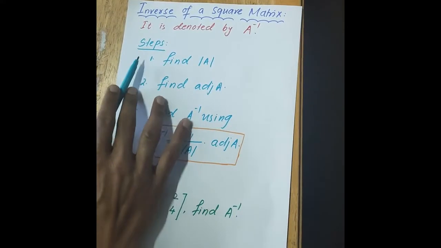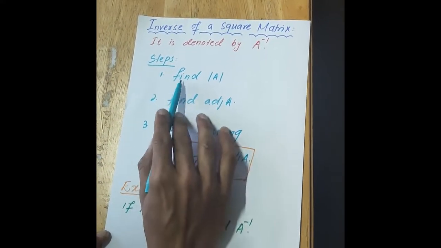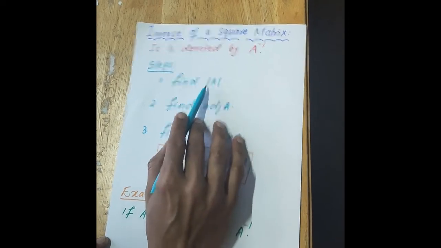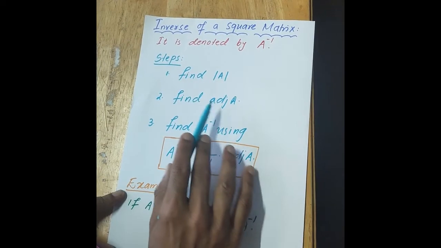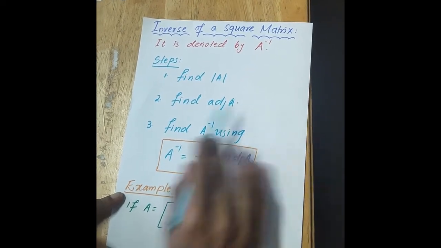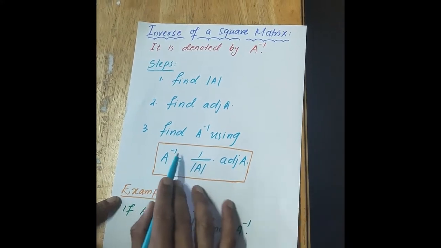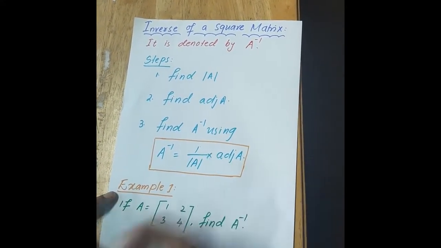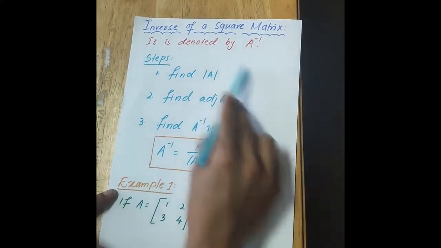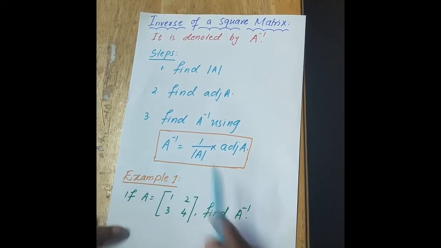Okay, so I'll give you the steps for how to find the inverse. To find the inverse, first we need to find the determinant of A, then we need to find the adjoint of A. For 2 by 2, you know how to find the adjoint of A. Now find A inverse using A inverse equal to 1 by determinant of A into adjoint of A. So we have 3 steps in finding the inverse of a matrix.